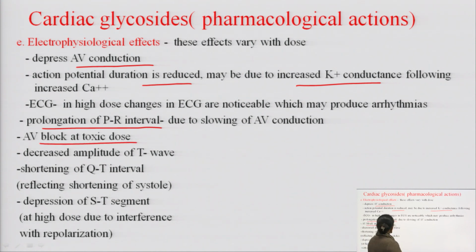Okay, and third is decreased amplitude of the P wave. Next is shortening of the QT interval and depression of the ST segment. It occurs at high dose due to the interference with the repolarization.